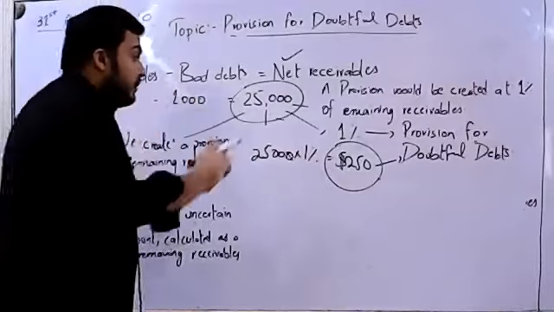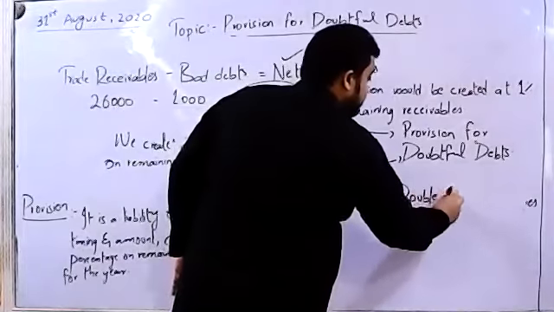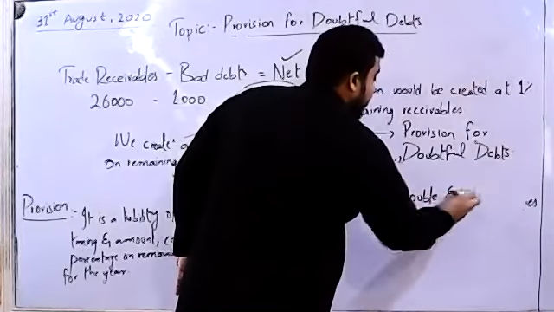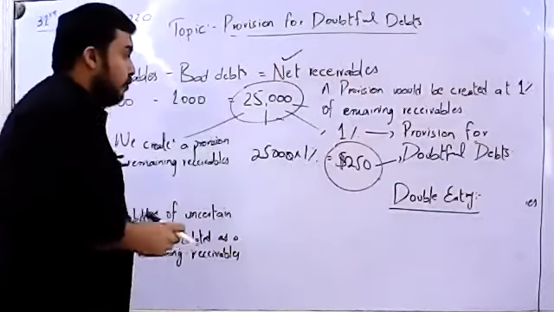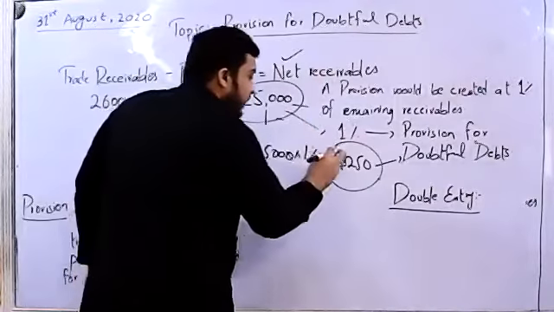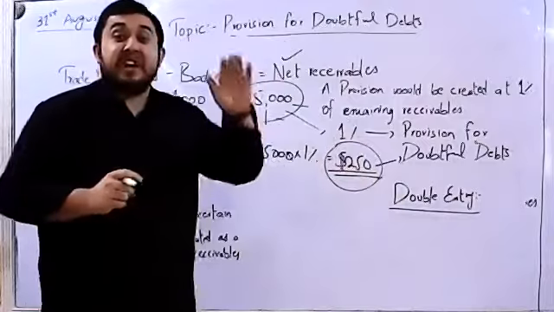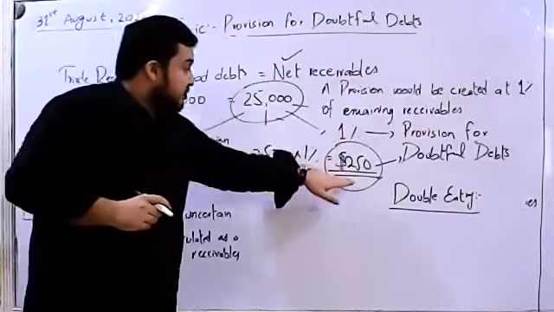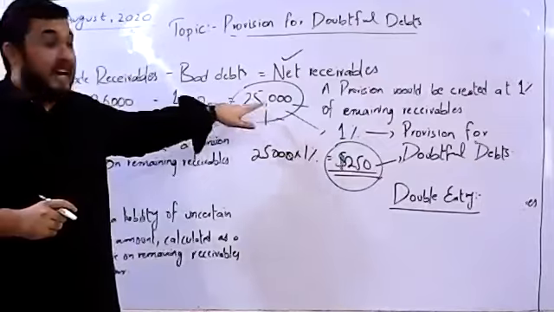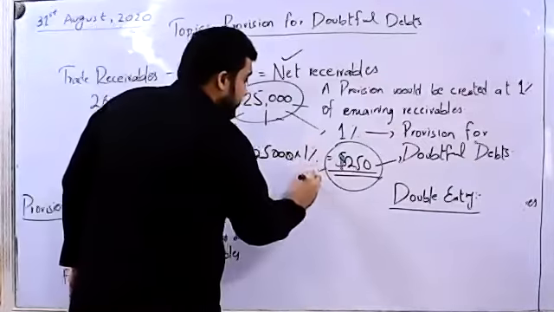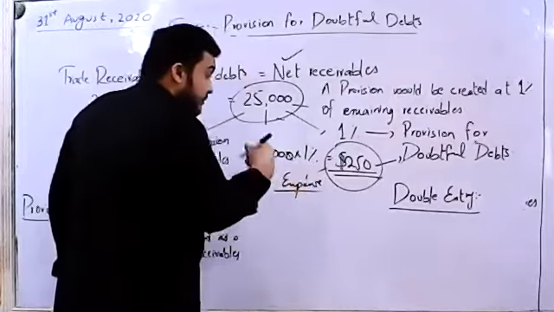Now, the bigger thing is the double entry. What is the normal double entry for the provision for doubtful debts? This figure 250 that we have calculated is basically a reduction in our assets. This 250 will be further reduced from our net receivables. That means it is an expense for us, and expenses are always debit.